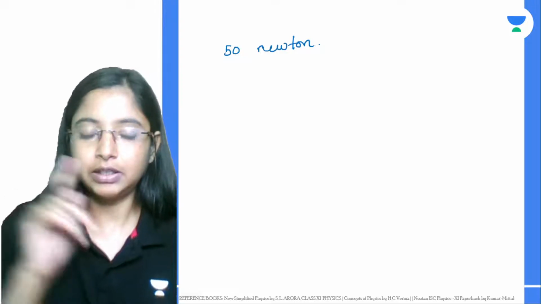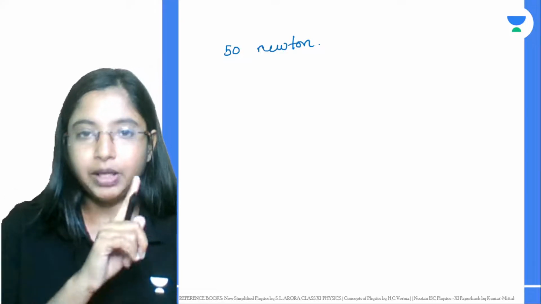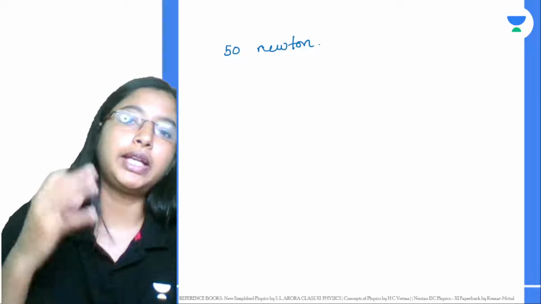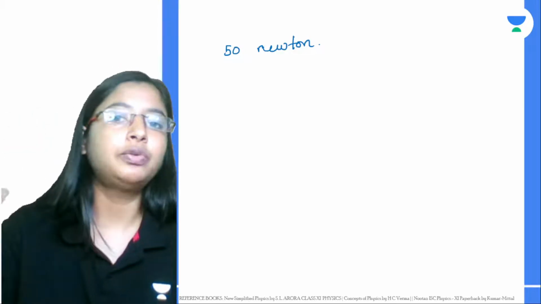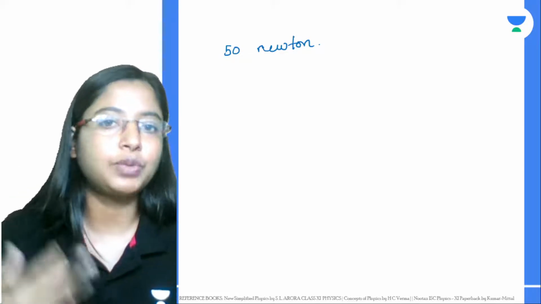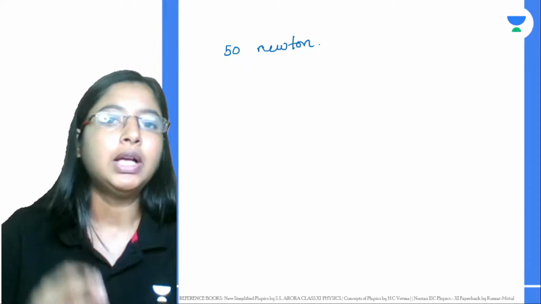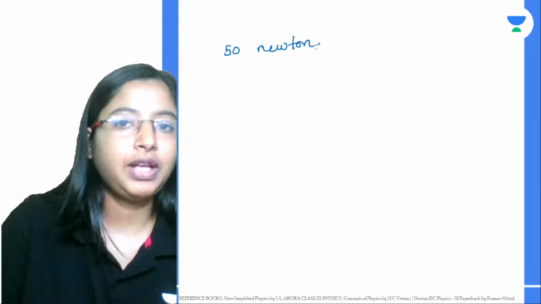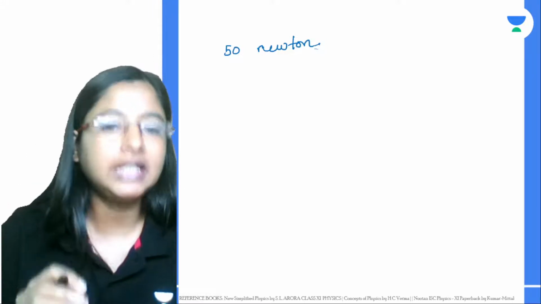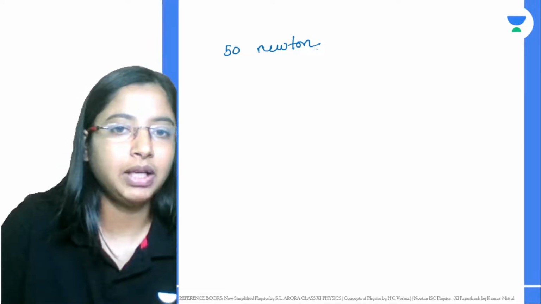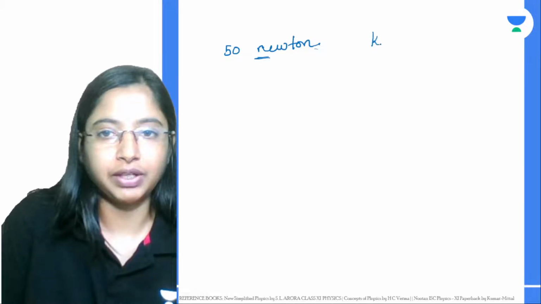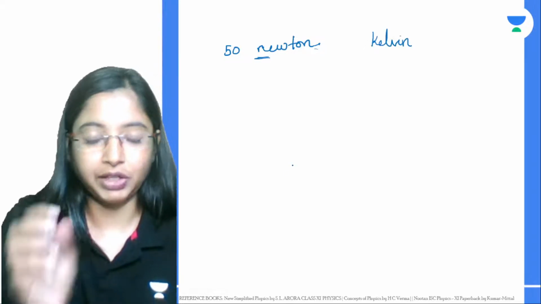Okay, the first rule that you're following is: most of the fundamental quantities that you're seeing, and most of the derived quantities also, if you see their unit, the unit might have the name of the scientist who discovered it. So the unit of force was named after Newton. Now, whenever you're writing Newton, we have a convention. When we write a name, we give a capital N, correct? But in this case, whenever you're writing Newton, we write the name in small letters. Kelvin, for temperature, is again written in small letters if you're writing the full name.